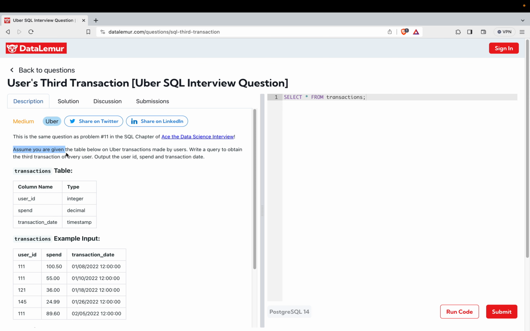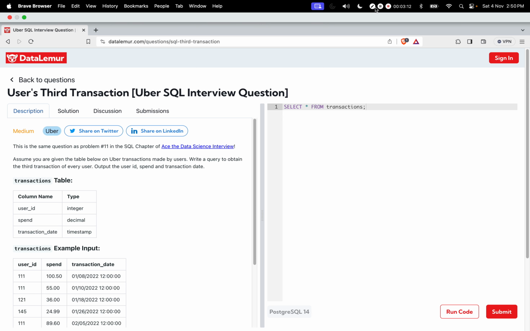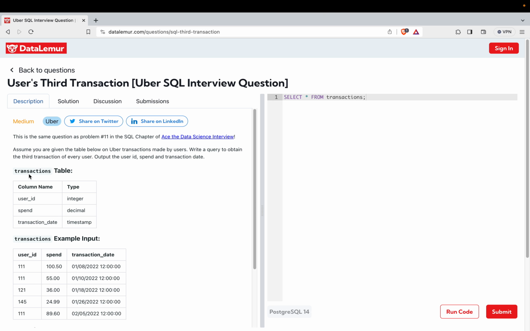It's saying that assume you are given the table below on Uber transactions made by users. Basically, it is the table based on the bookings on Uber made by users. Write a query to obtain the third transaction of every user. Third transaction of every user. You can see this line very carefully, this is a very important line. Third transaction of every user. So output the user ID, spend and transaction date.